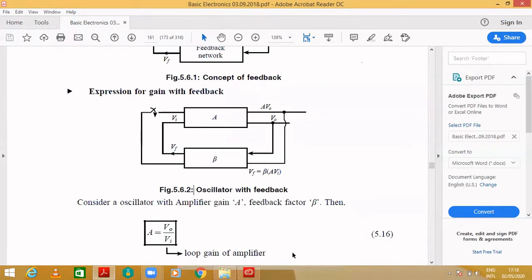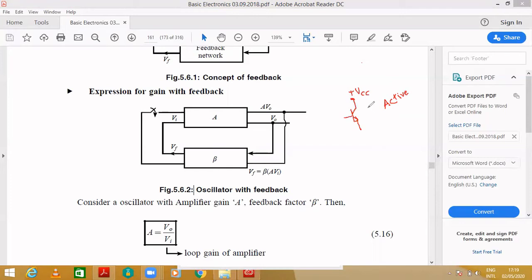For example, in order to operate the transistor as an amplifier, we give some DC, plus VCC. Why do we give it? In order to maintain the transistor in a particular region, which is the active region.